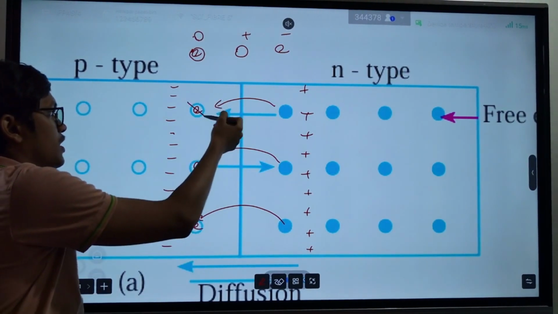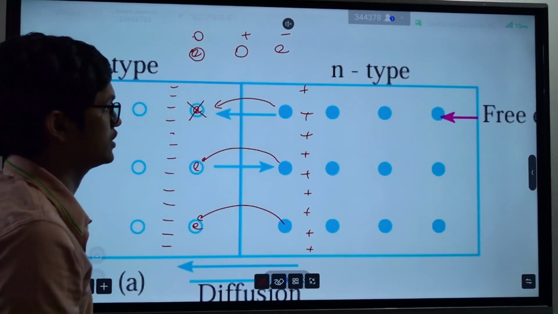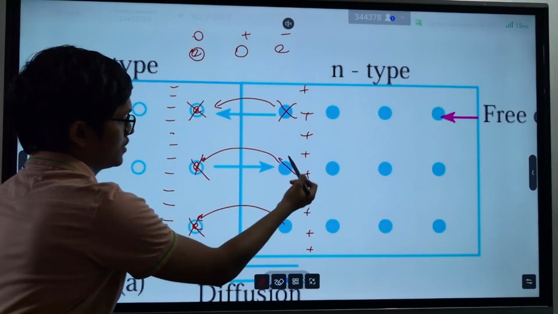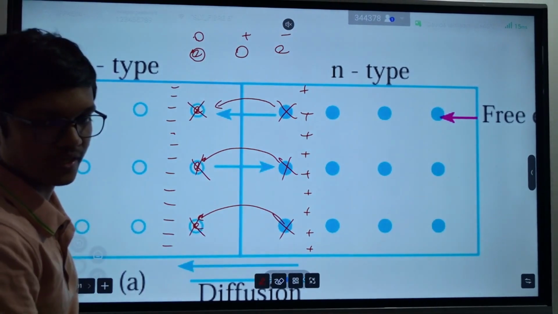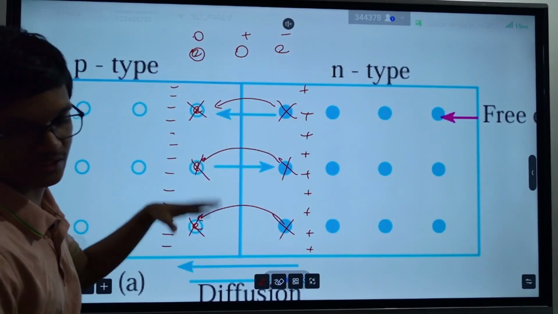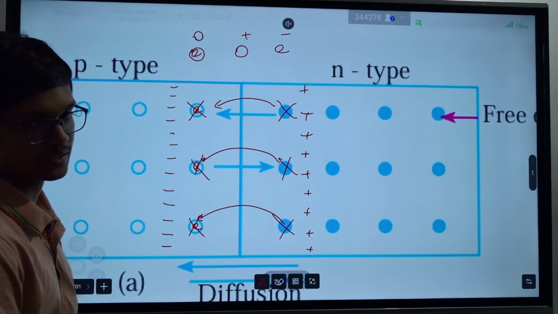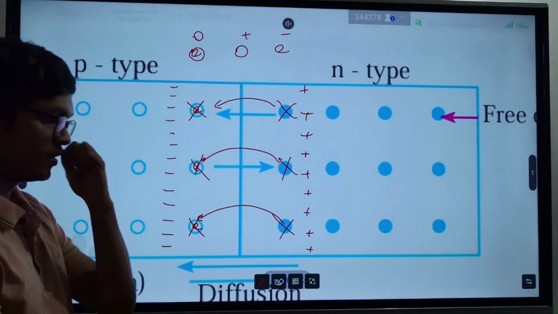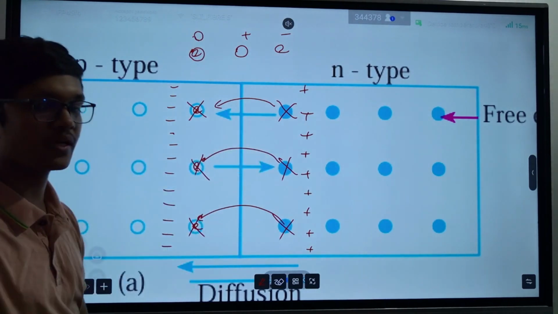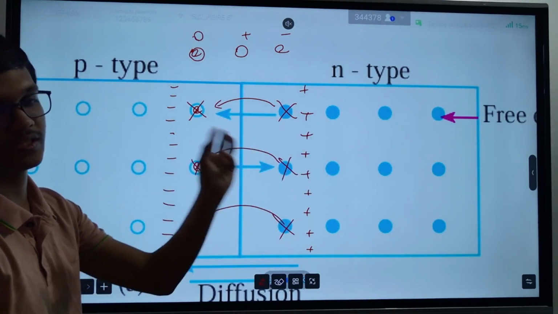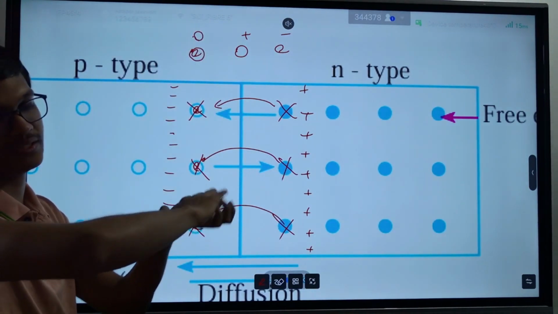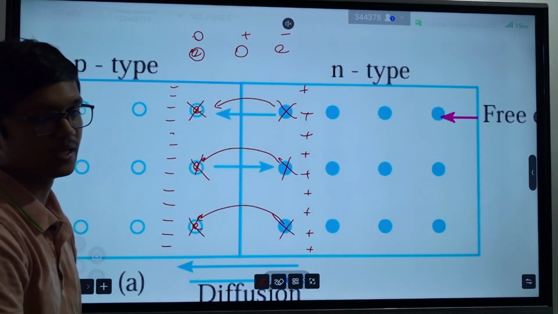Neutralized means now there's nothing to carry a charge here, nothing to carry charge here, nothing to carry charge here. All the charge carriers become neutralized in this region. Clear? When an electron is free, it can carry current. When a hole is free, it can carry current. But when an electron falls into a hole, they become neutralized, then they are nothing.